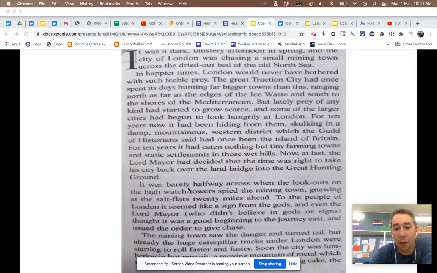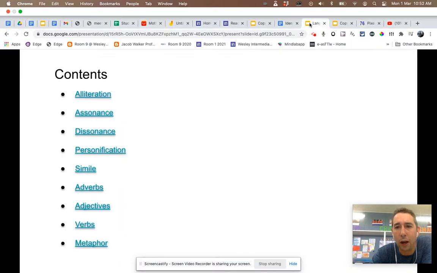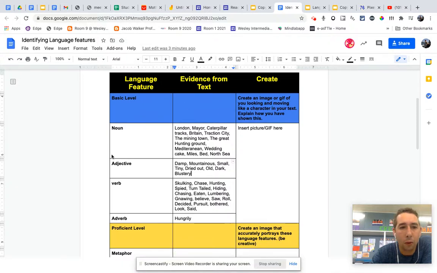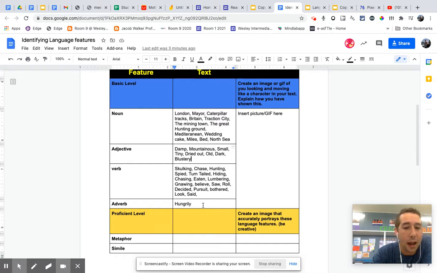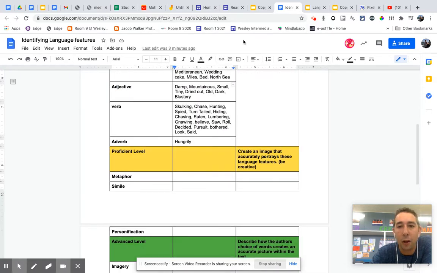All right, and so we can do this through the entire text, just looking for whether it's a noun or a verb, so a naming word or an action word, and then if they've got words that describe that. If it's describing the verb, it's an adverb. If it's describing the noun, then it's an adjective. Once we've done that, we're going to list it all into our identifying language features doc. So we're going to do all the basic ones, right? Once we've done that, we're going to start looking at metaphors, similes, and personification. In this one, I haven't had a proper check yet, but I'm going to hope there's something in there.